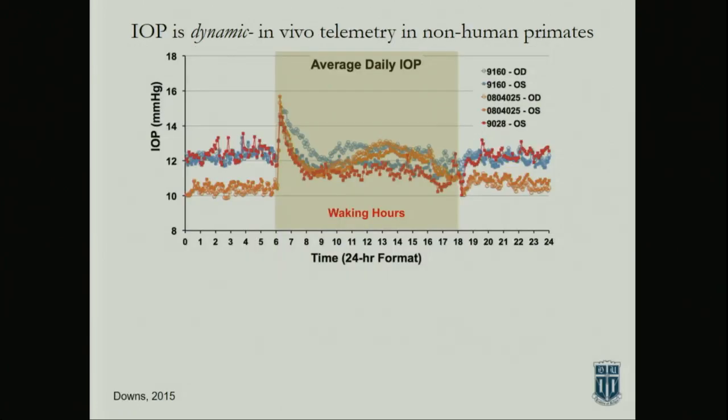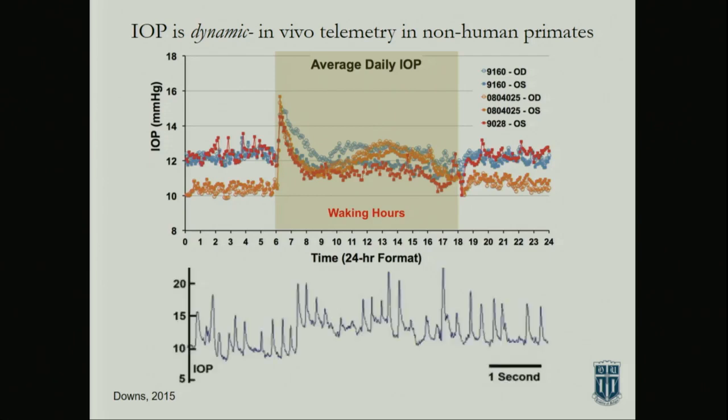And the other thing that Ernst touched upon, and Arthur as well, is the dynamics of the pressure. When you go into your ophthalmologist or optometrist and get your pressure measured, it's on one of these points during the day, and it's usually not representative of the pressure. These are monkeys that have been implanted. This was done at Crawford Downs' lab. And you can see, this is when you wake up in the morning, you can see this huge IOP spike that disappears over time, and then that it changes over the time of the day.